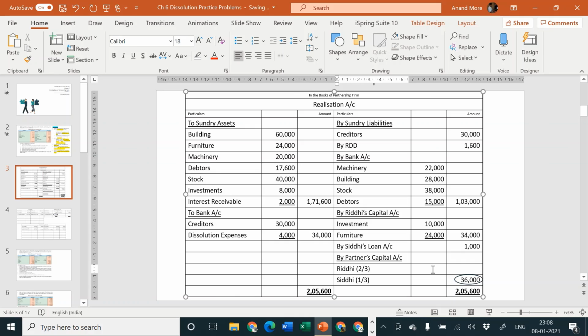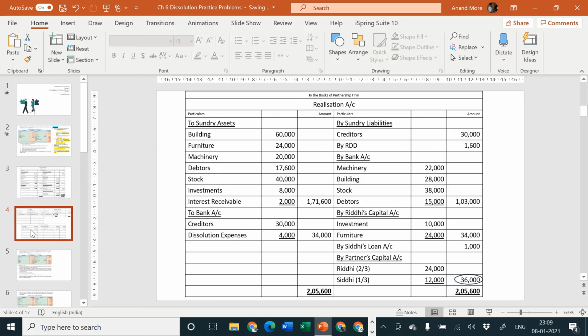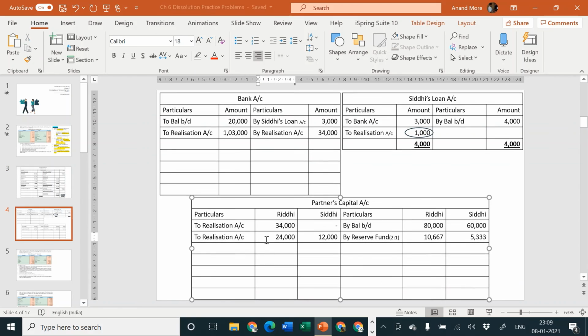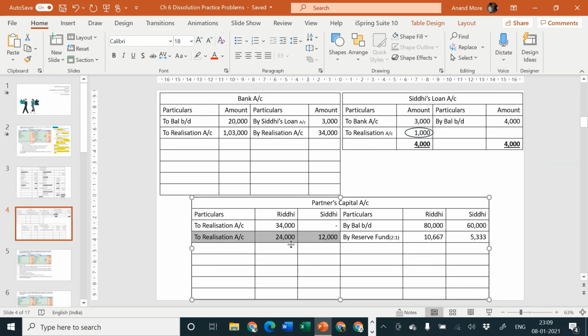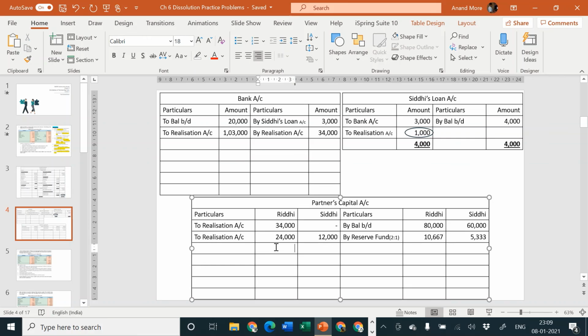So Riddhi will get 24,000, Siddhi will get 12,000, and then realization account credit side by partners capital. So partners capital account debit side to realization, the amount will be 24,000 and 12,000. Okay, to realization I have written it here. To realization 24,000 and 12,000. Okay, so posting is done.